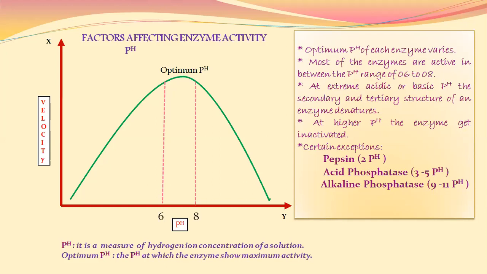Again, there are certain exceptions. For example, the enzyme pepsin is active at pH 2, which is a highly acidic pH. Pepsin is a digestive enzyme related to the digestive system. Then acid phosphatase has an optimum pH of 3 to 5, and alkaline phosphatase has an optimum pH in the range of 9 to 11. This is all about pH.